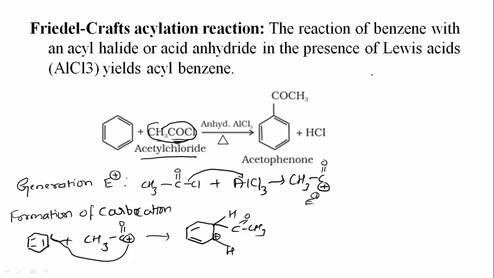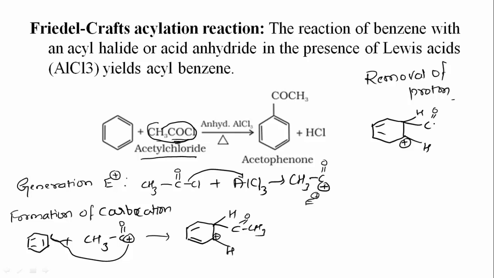So the third step is deprotonation, or removal of proton. What happens now? We have to consider the carbocation which is formed in the second step, H and C double bond O CH3. You have to write the resonance structures, that you have to remember. Here I am not writing the resonance structures. They are the same as in the case of nitration, and only the electrophile you should change for every mechanism.